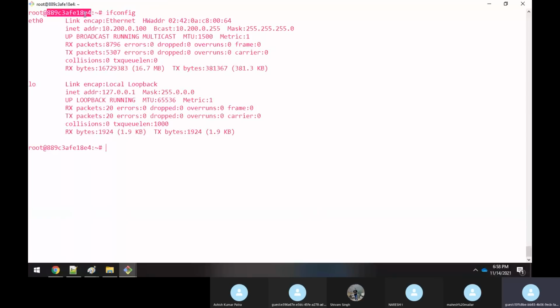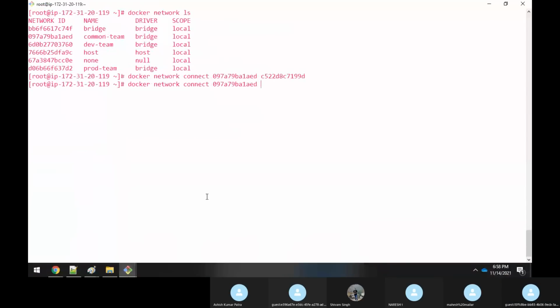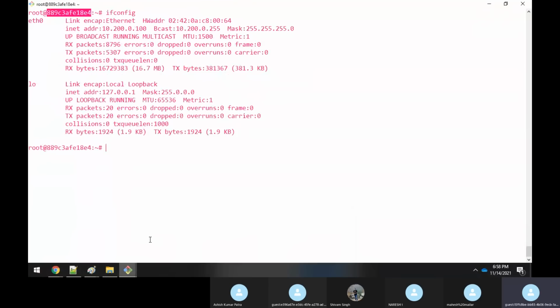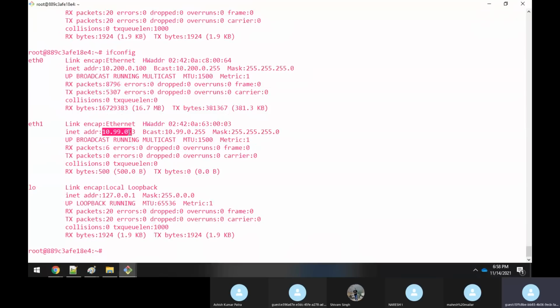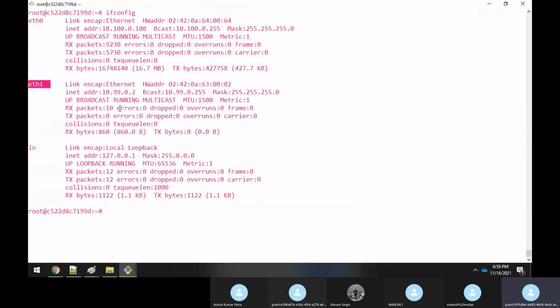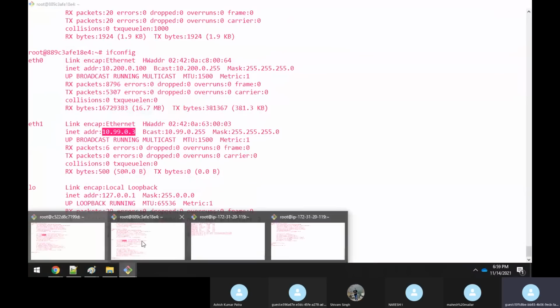I'm just copying this host name. Now if you execute ifconfig, one more interface eth1 has been created, and it has given the IP address 10.99.0.3. Here it has given 10.99.0.2. Now you have one more virtual network interface on both containers.